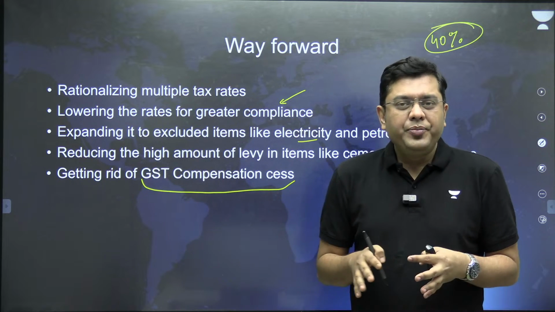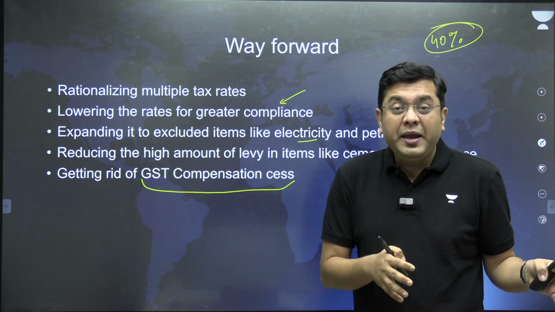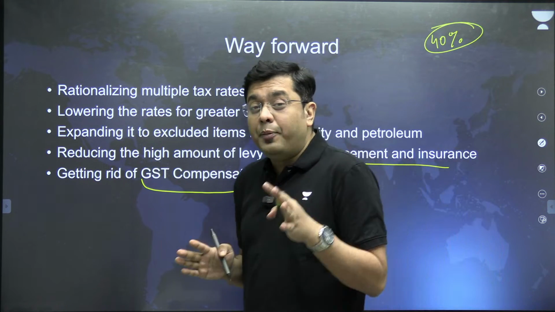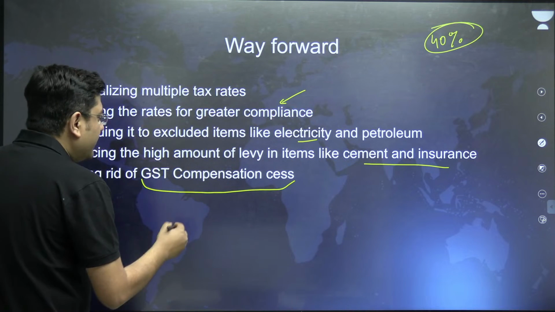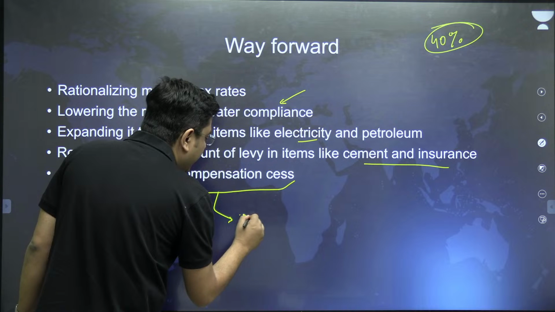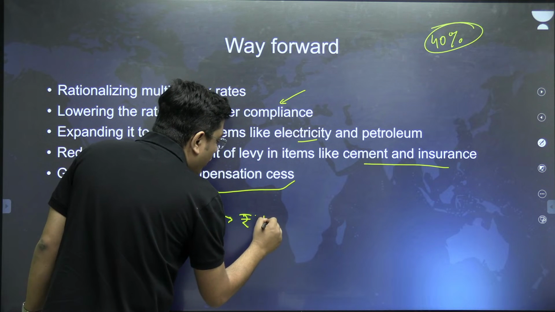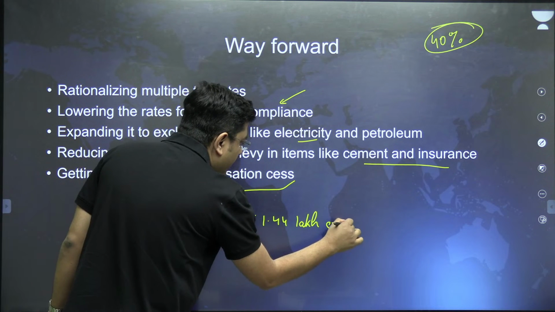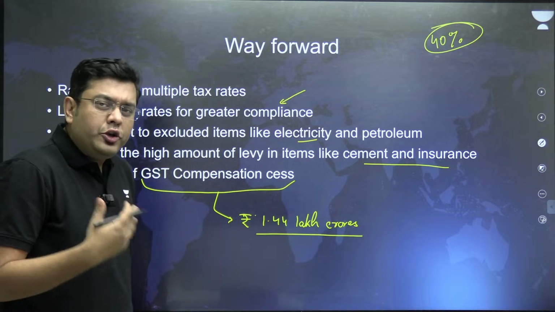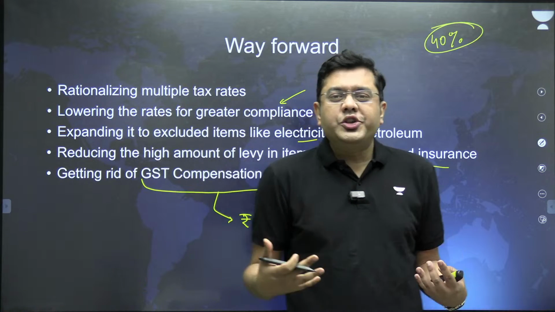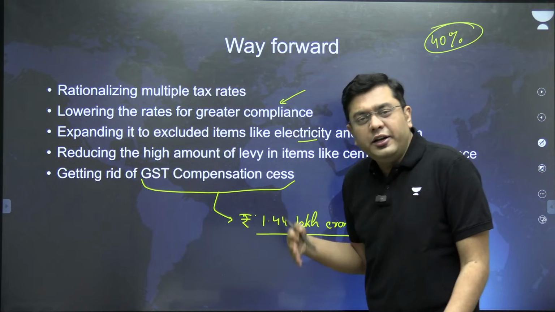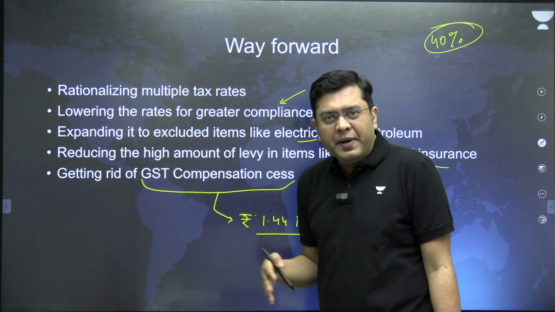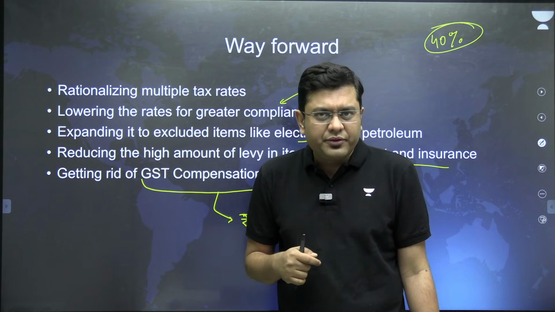Now, over the past year, the amount of money collected under the head of the compensation cess is close to around 1.44 lakh crore, which is significant and a huge amount. So always the temptation on the side of the government will be to continue this. There is some amount of money which is coming in. We can implement some welfare scheme or other from this.